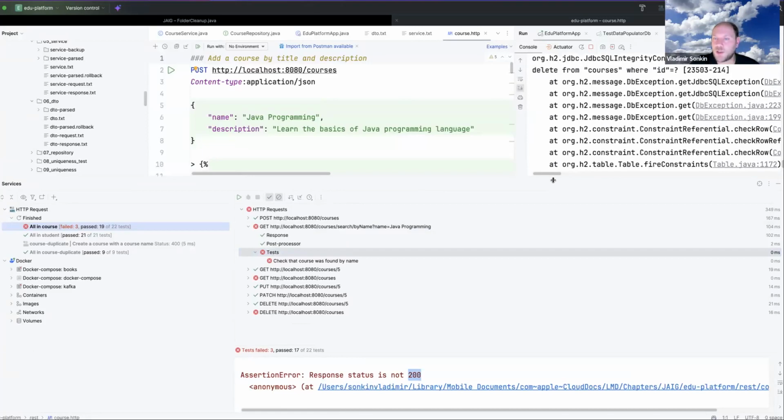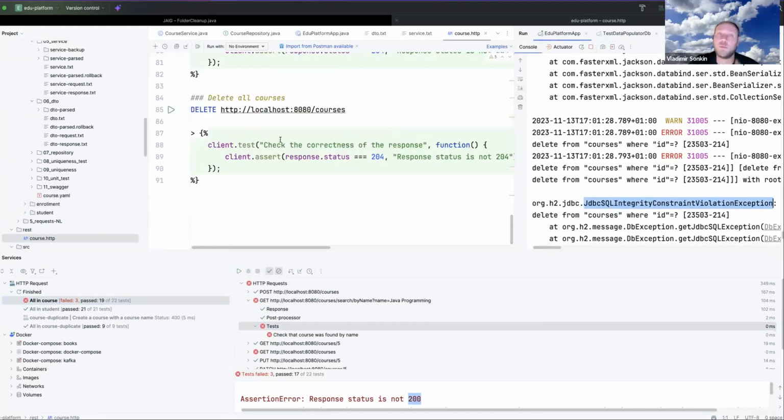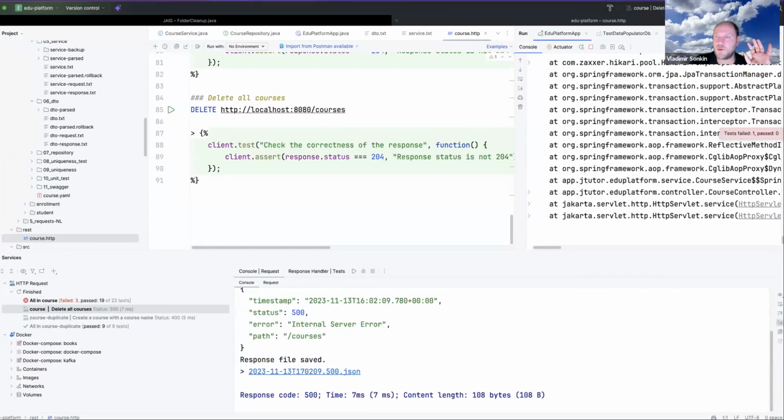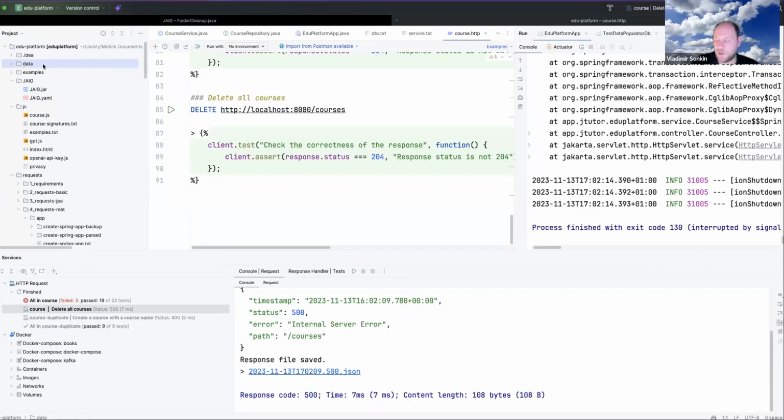And okay, let me check if I have some errors here. Okay, I have checked. I have an error here. This is an integrity constraint violation. This is because I had some data before in the database, and it is incorrect somehow. So I will just remove all the data.